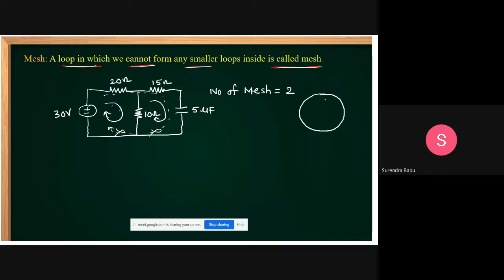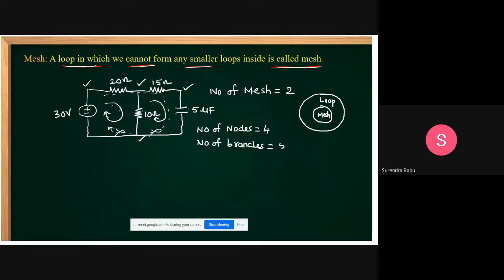If it is a loop, a part of it is a mesh. That says mesh is a subset of the loop. Understand, friends? Then the point to remember here: how many nodes are there? This is 1, 2, 3, 4. The number of nodes equals 4. How many branches are here? Can anybody tell? 1, 2, 3, 4. Take this element also.